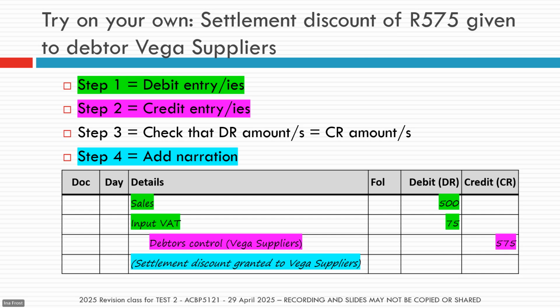So sales will be the exclusive amount, and of course the input VAT will be the VAT amount. And if it's a settlement discount that will be for a creditor, then our contra account will be trading inventory. Okay, and then that will be the exclusive amount, and the creditors control will be the inclusive amount. So please remember, the settlement discount can affect either debtors or creditors. So you just need to please remember that. Okay.